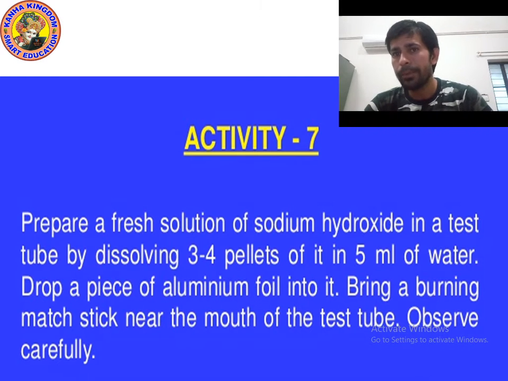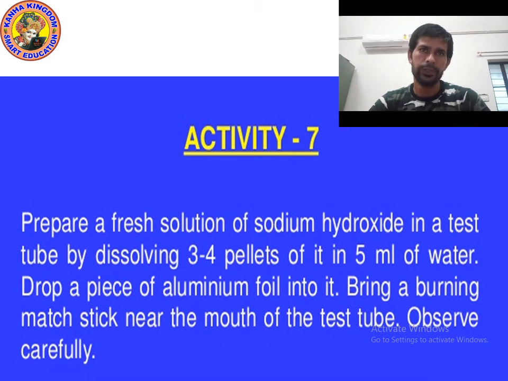Then you will bring a burning matchstick near to the mouth of the test tube. Then you will see the result. So, what will you do, kids?